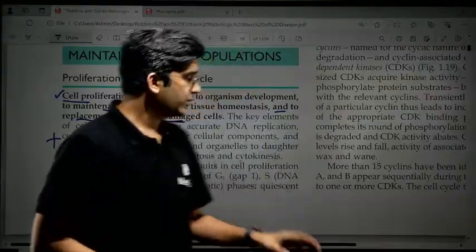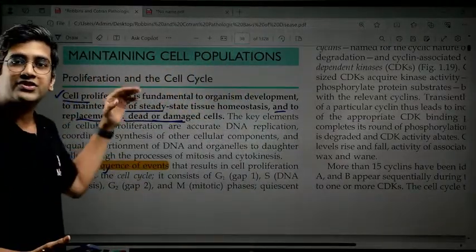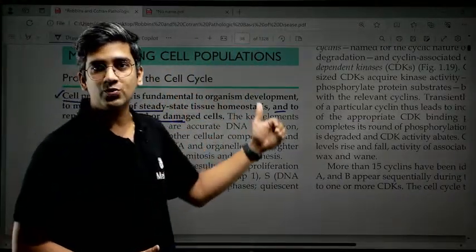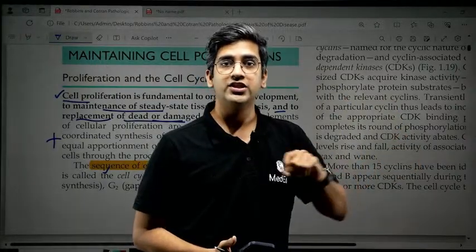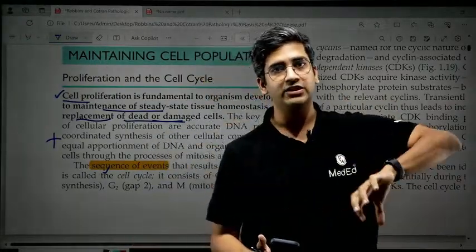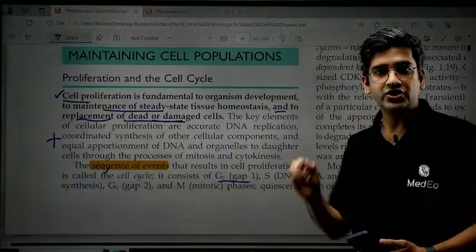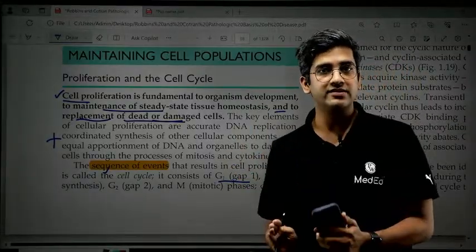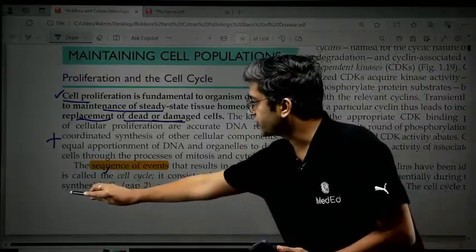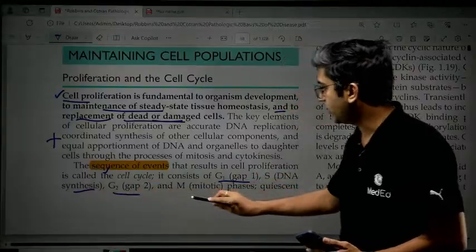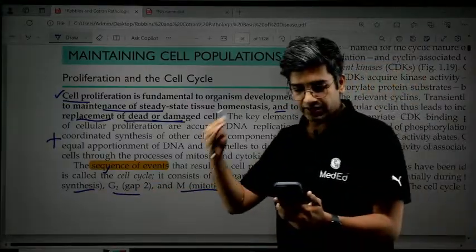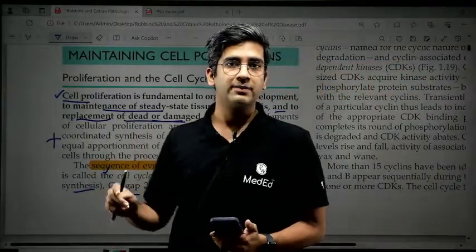So there's something called a sequence of events. In this sequence of events, the cell cycle comes, like G0, G1, G2, M, and S also, right? All the cell cycle events come. So here, if you read, the sequence of events contains G1, where G stands for gap in the cell cycle, S for your synthesis, G2 for gap 2, and M for mitotic. These are the 4 primary things which happen in a cell cycle.